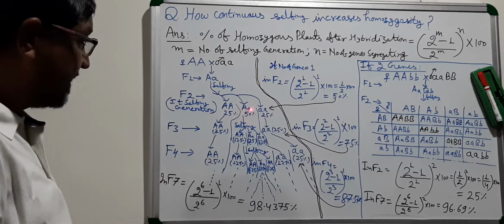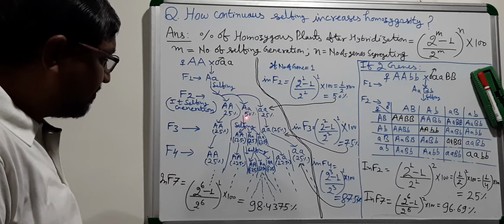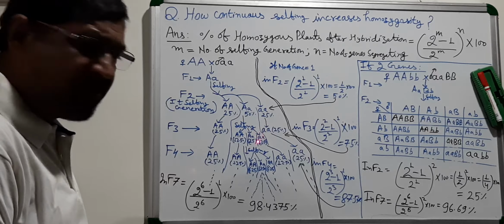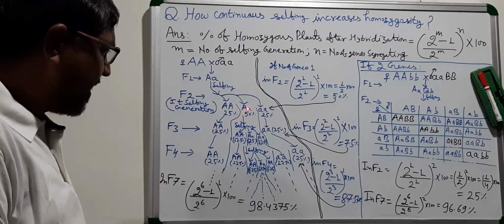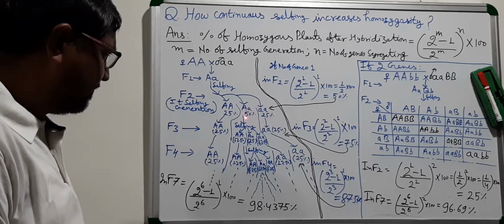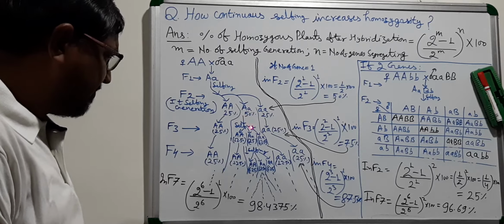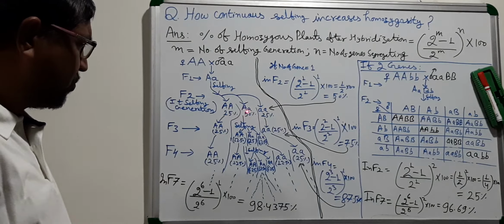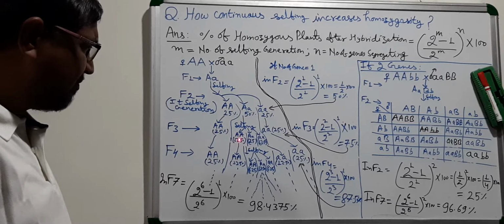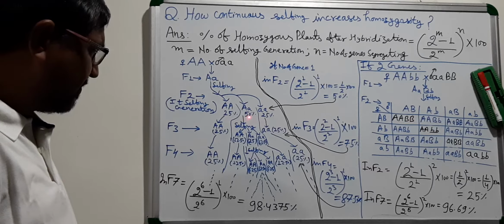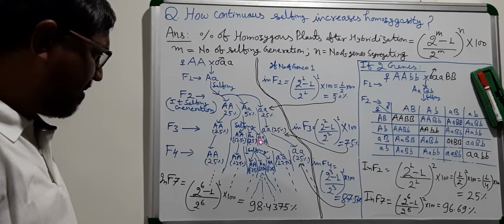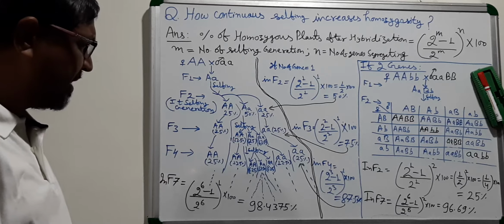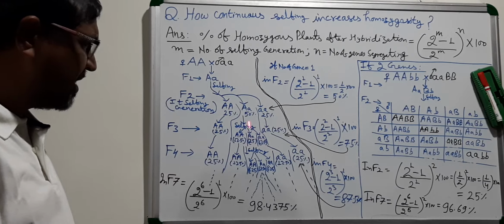So 50%, 25% of 50%, you are going to get capital A, capital A. 25% of 50%, you are going to get small a, and 50% of 50%, you are going to get capital A, small a, heterozygous. So 25% of 50% is 12.5. 12.5% is small a, 12.5% is capital A, and 25% is capital A, small a, if you see.